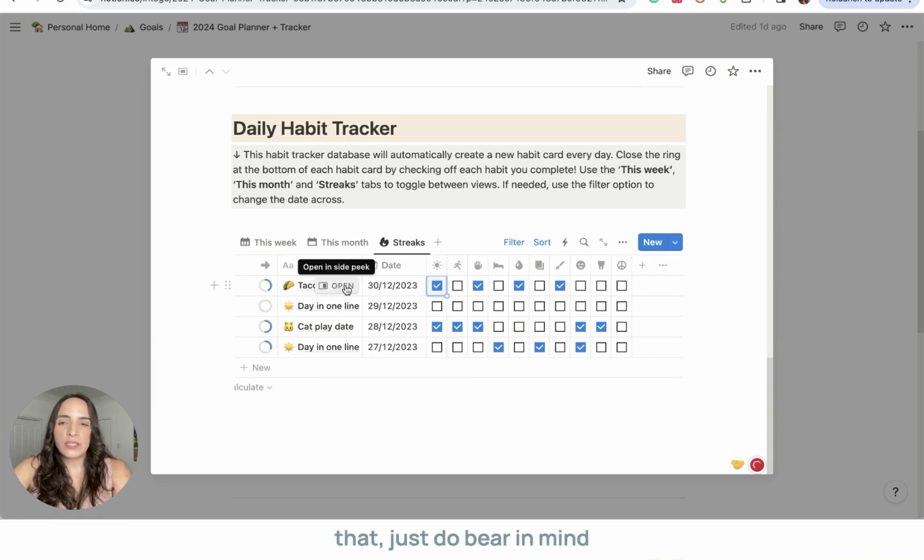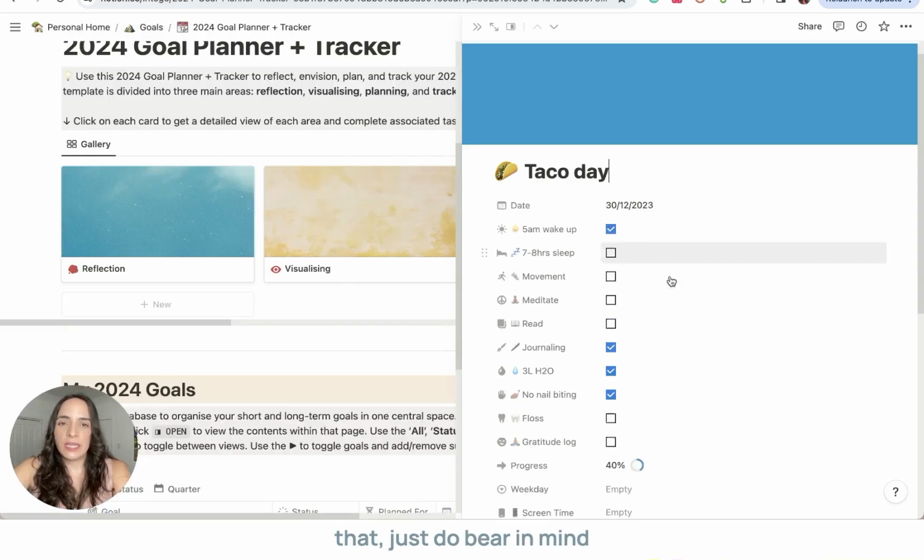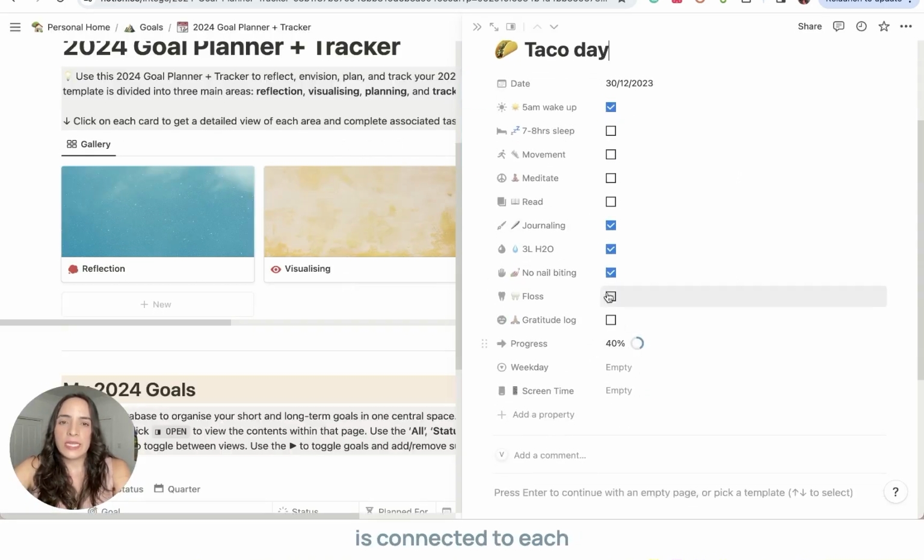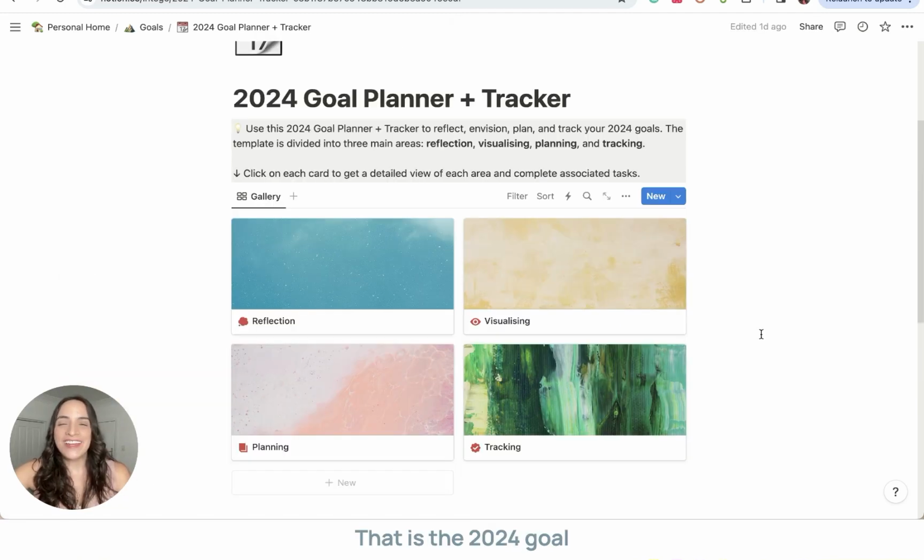If you want to change that, just do bear in mind that the progress bar is connected to each of them. And in order to change it, there is a formula that needs to be edited, and it's just a little bit advanced. So if you want to change that, just reach out to me and I can help you set up a new formula. That is the 2024 Goal Planner and Tracker.